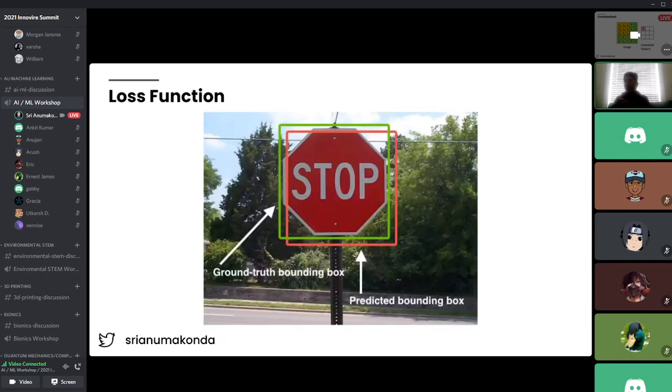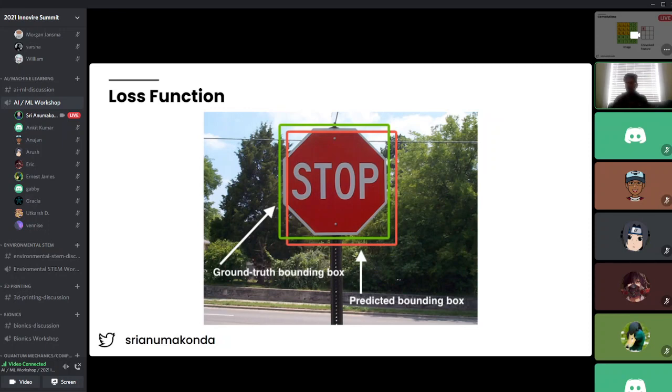So, for example, if I had this image of a stop sign over here, this might be my predicted bounding box, outlined in red, and the green might be my ground truth. Now that I figured this out, I can see maybe my model was a bit wrong. It predicted towards the right side, and now we're able to use the loss function. Or else, if you use accuracy, this will automatically be marked as a zero, because even though the AI model did something right and learned something as it tried to process its data, it's still marked as wrong.